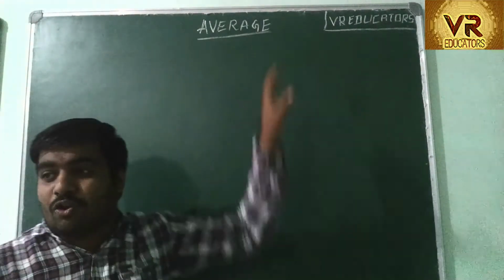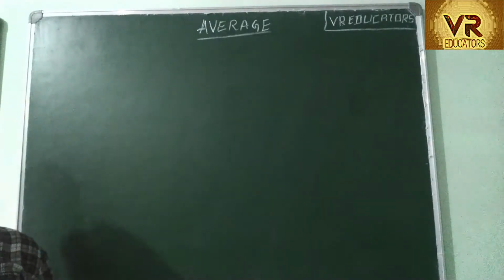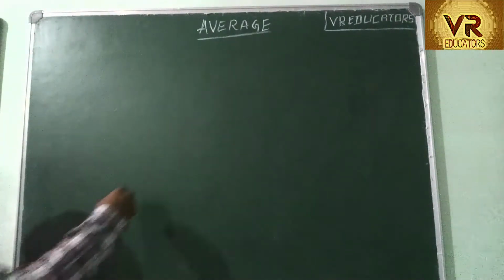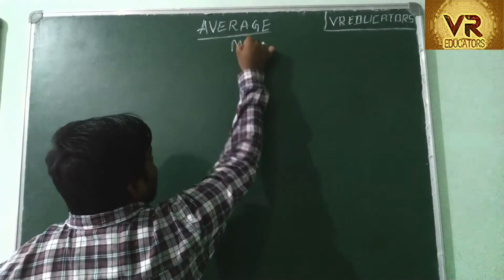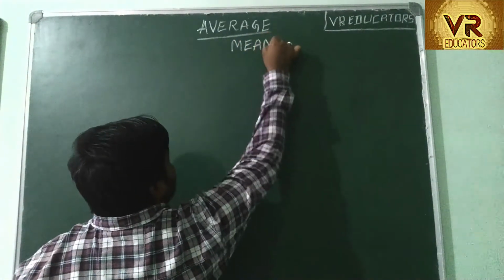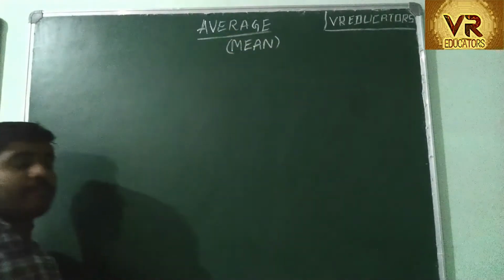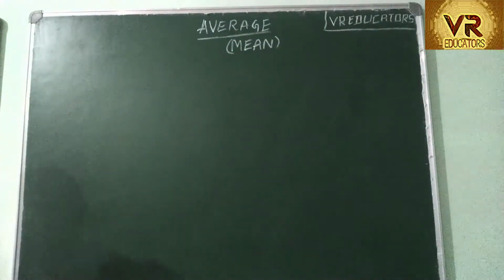Average. Average is also called mean in some of the books. So I have told you what is average. For example, you have 100 apples. You have to give it to 10 people. So how many apples can each person get? 10. So this 10 is called average. You are sharing it in an equal quantity to everyone.